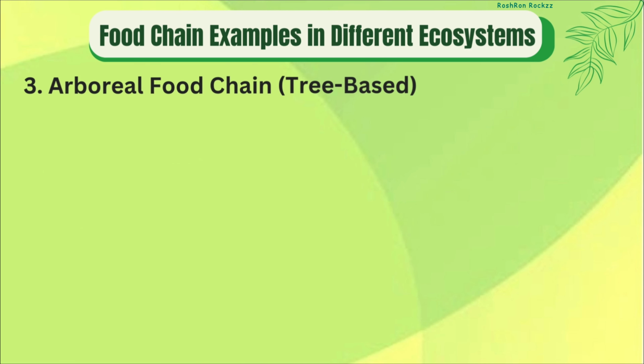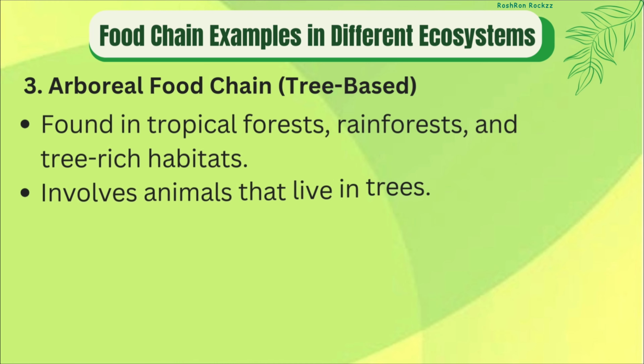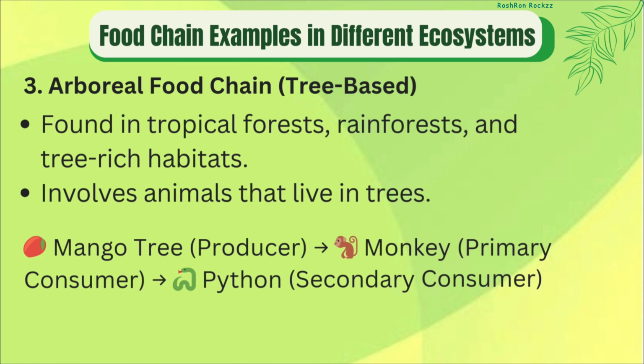An arboreal food chain happens in trees. Here is an example: mango tree, monkey, python. The mango tree produces fruits. The monkey eats the mangoes, and the python hunts and eats the monkey.